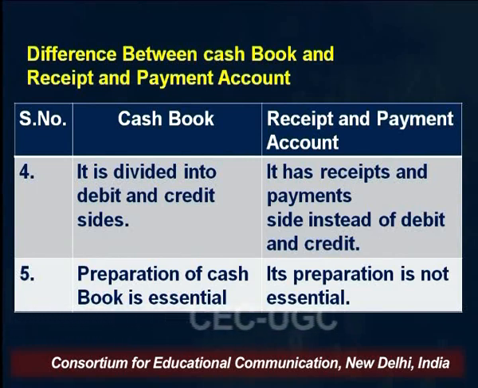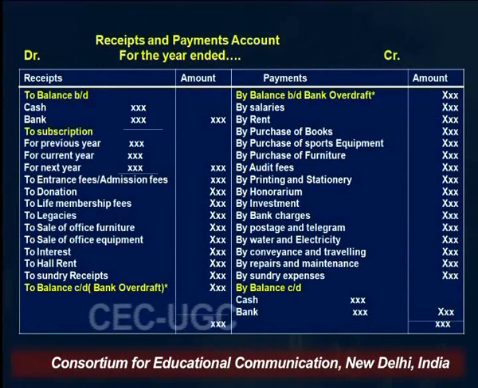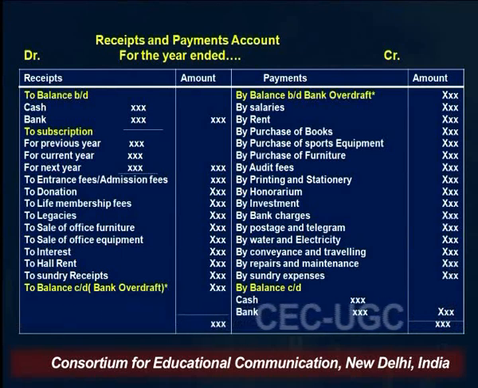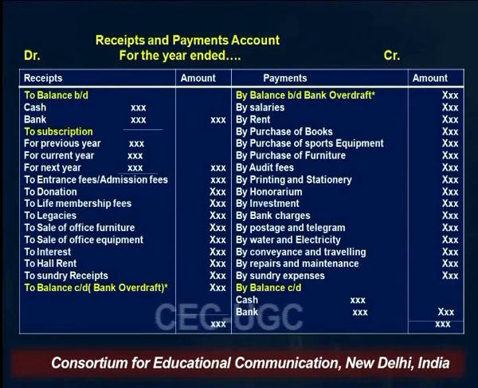The preparation of the cash book is essential, whereas the preparation of the receipt and payment account is not mandatory. This is prepared only by NPOs. This is the format of the receipt and payment account. As I have told you, this account is prepared in the same manner as we have prepared the cash book. So the left hand side, which is the debit side, is known as the receipt side, and the right hand side, which is the credit side, is known as the payment side.